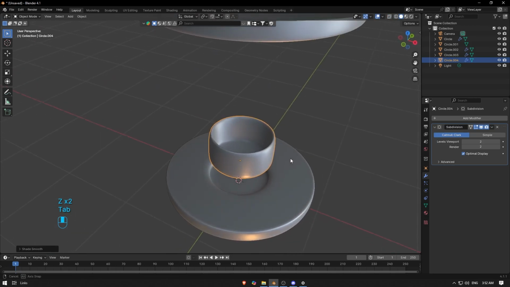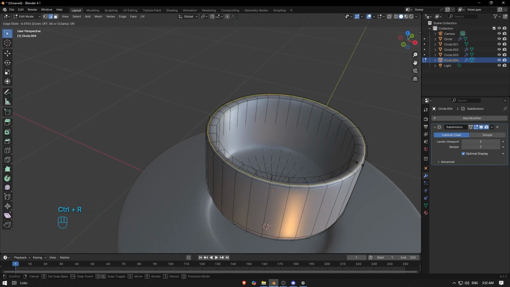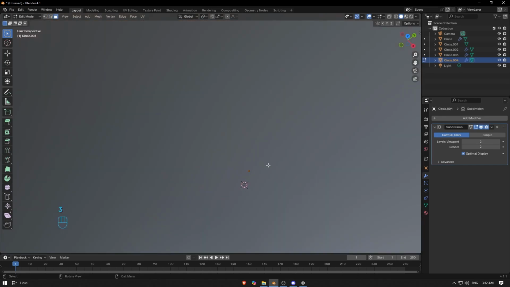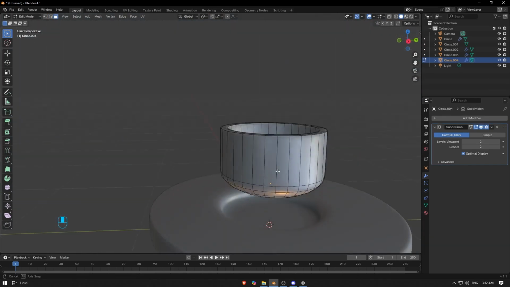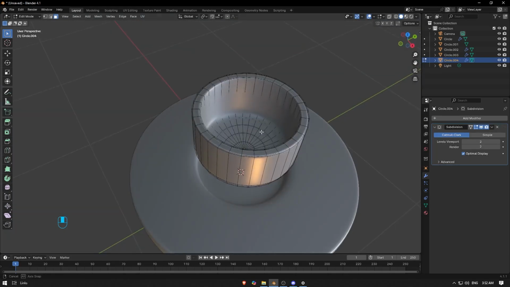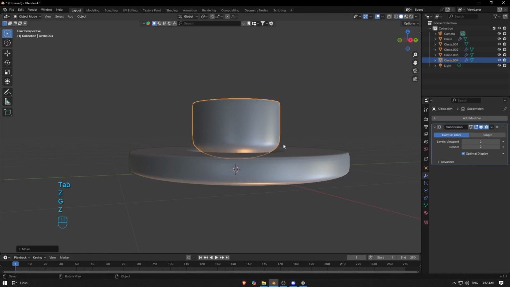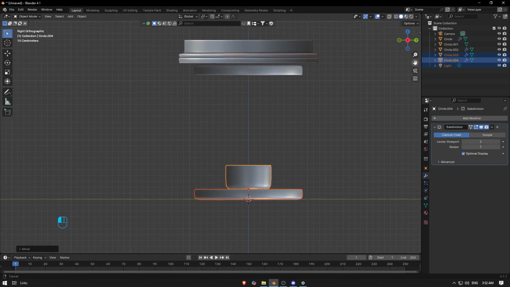Something close to this one. And if you want to make it sharp, you can go with one loop cut here, one loop cut here, close to the edge. And we're gonna set it inside here. Now we need the board of the machine, like the handle or such stuff.